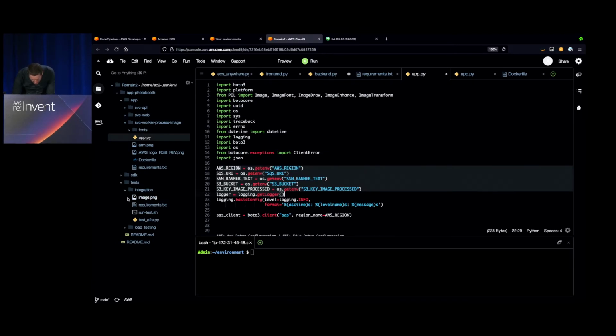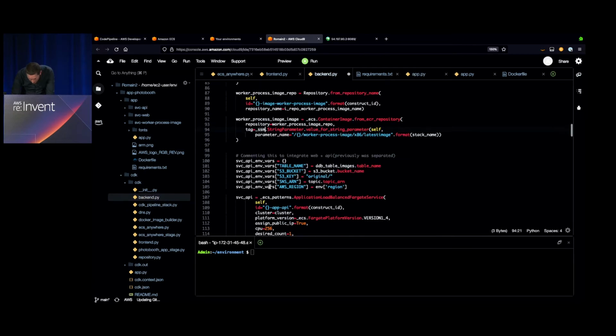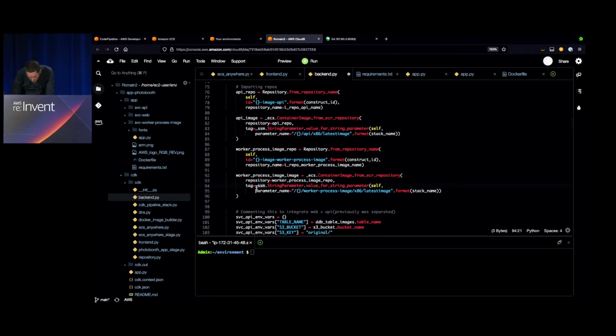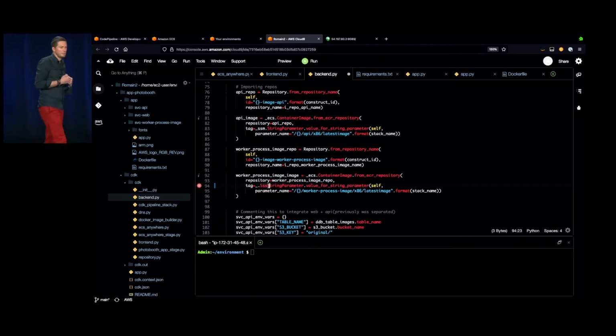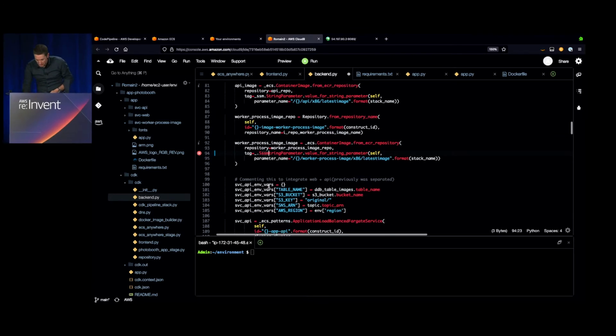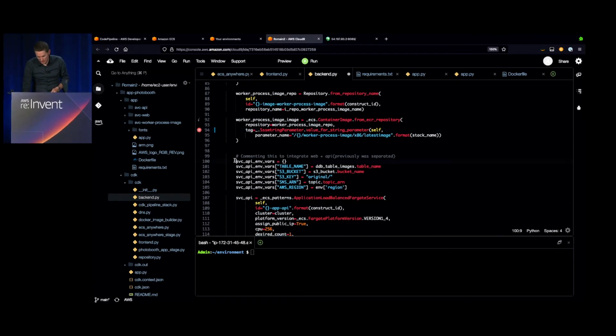So if I go to my CDK code, creating my backend, I'm also retrieving from SSM, so Systems Manager Parameter Store. I'm going to retrieve some values and pass them on to my container, the variables that my image needs to run.